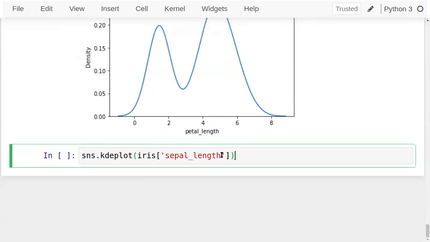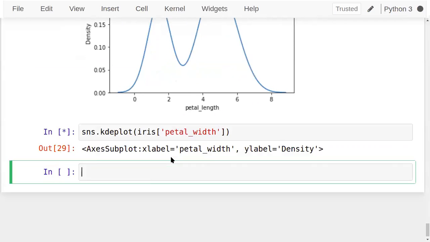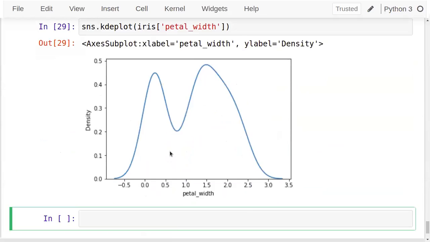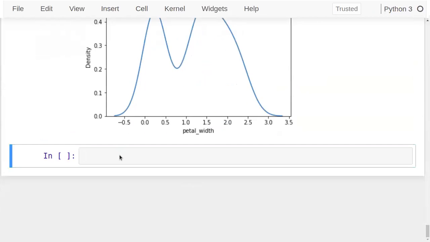Or if we go for petal width, here the same concept is there for petal length and petal width. Sepal length and sepal width are good. So this is a KDE plot that we can use. KDE plot can also be seen by using a separate KDE plot function there, and a combination of both is possible directly by using distplot. Okay, that's what we can see, the parametric distribution.